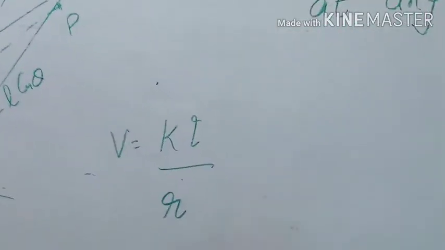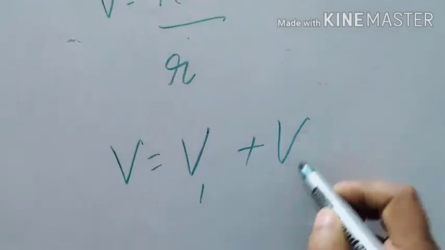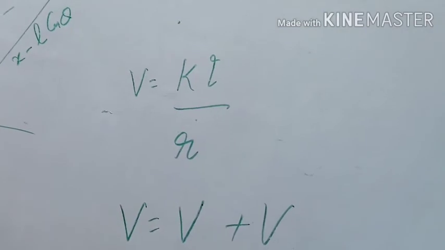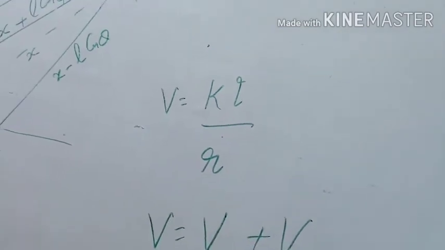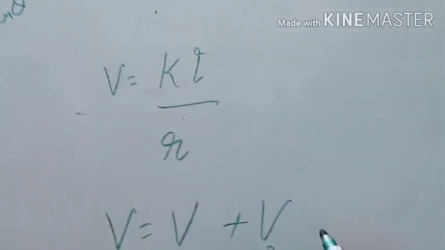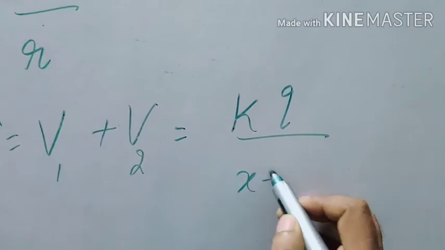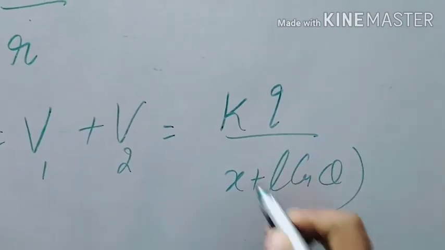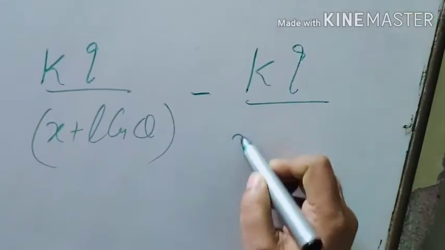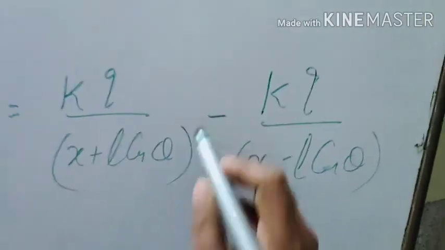KQ by R. So we have to find the potential due to two charges, V1 plus V2. Here they are not vector quantities, so do not use minus or plus here. Do not calculate its resultant. Okay, it's a scalar quantity. Simply you have to add them. So put the value KQ upon x plus L cos theta. This is for the positive charge. And here comes the negative charge. It automatically comes as a negative charge because this is negative and I put it here.